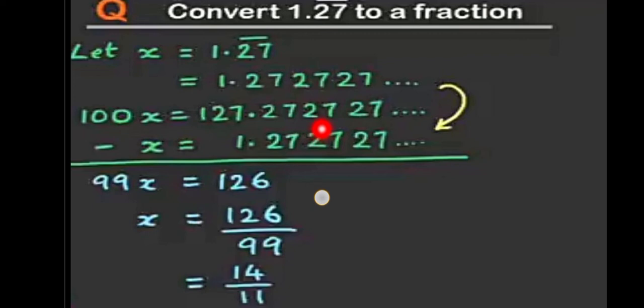Therefore, we get 100x is equal to 127.2727 recurring. And if we subtract x, we get 99x is equal to 126. x is equal to 126 divided by 99. And if we simplify, we get 14 upon 11.